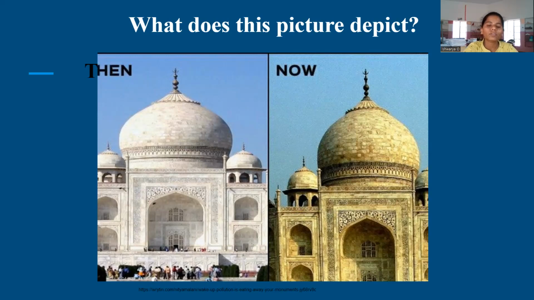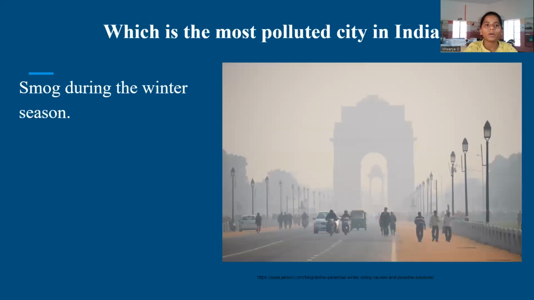Okay, and the next pollutant that we are going to discuss is smog. Before we talk about what exactly smog is, let us try to answer one of the questions that is there on the slide, which is: which is the most polluted city in India? Actually, the hint lies in the slide itself. Yes, it is Delhi, which is the most polluted city in India.